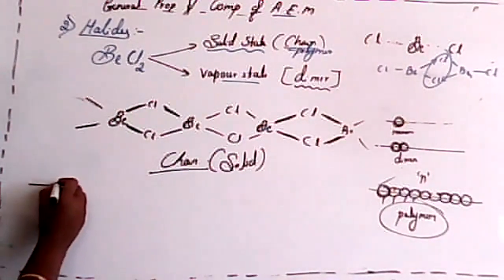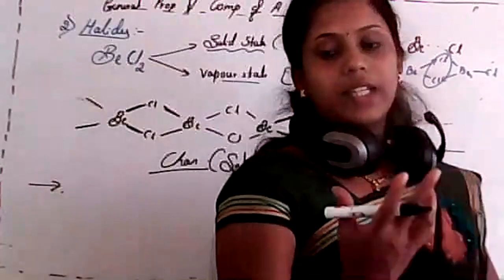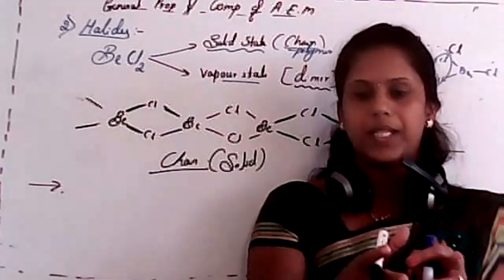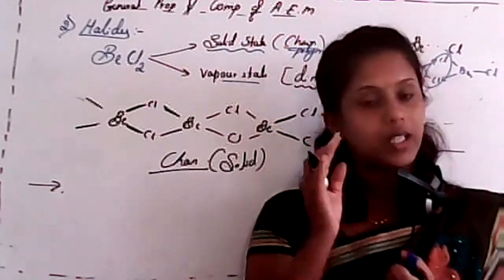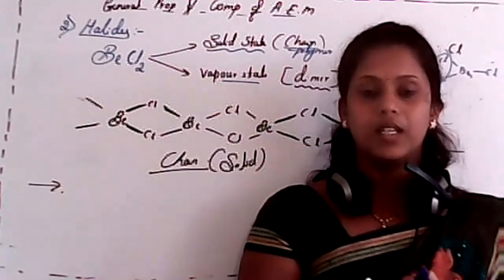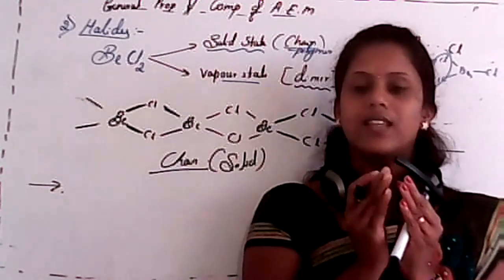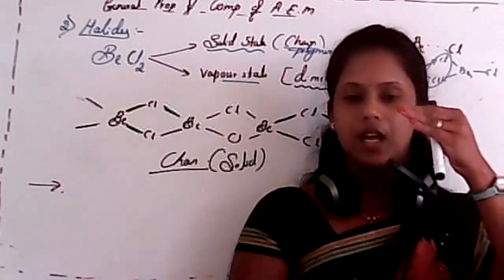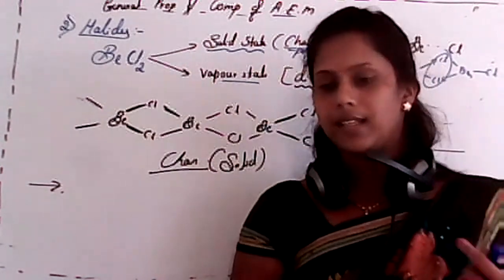Next, the last point regarding halides. Whenever we consider halides, the tendency of formation of hydrated halides, where a water molecule must be there, decreases or increases down the group? It depends on hydration enthalpy itself. If you are adding more water molecules to any salt, it has a high hydration enthalpy. So my question: down the group, does hydration enthalpy increase or decrease? Yes, decreases, due to the increase in size.